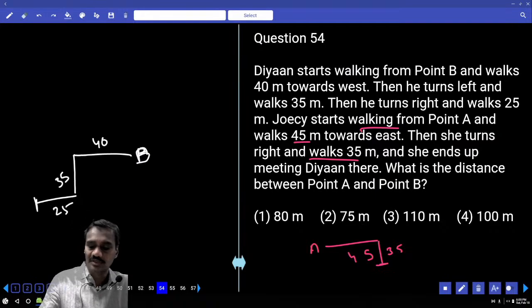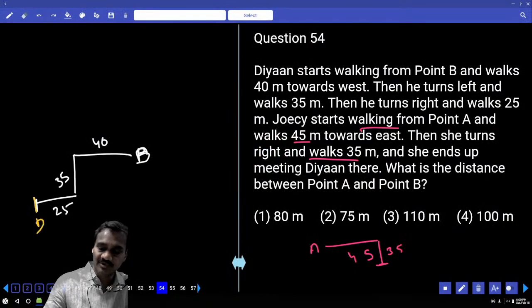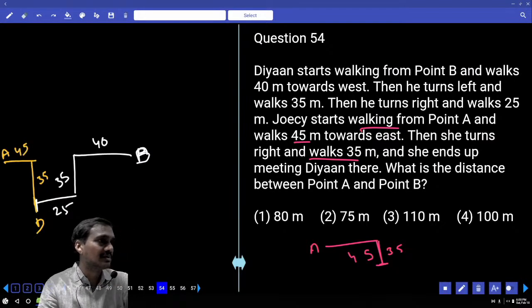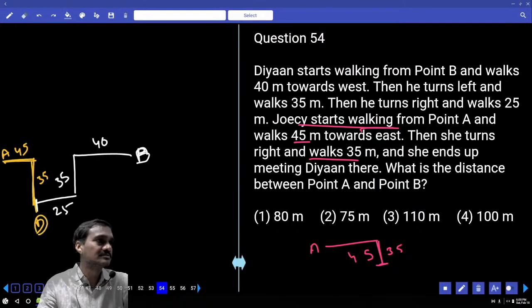Now where does Dion meet her? Tell me where Dion is. As of now Dion is at this place. Now from here north 35, the same. Then from here, where is point A? Point A is here. Now the distance is 45. Joyce walks 45 meters east from point A, then turns right and walks 35 meters and reaches Dion. Then what is the distance between A and B? 45 plus 25 is 70, plus 40 is 110. So 110, choice 3, question number 54.